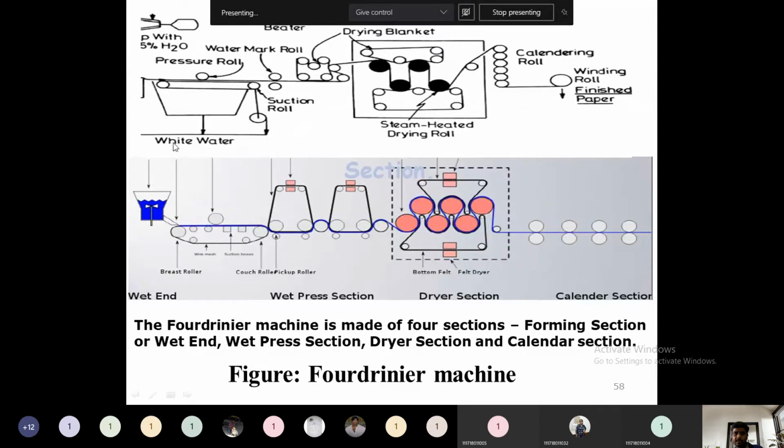In order to recover and reuse the fiber content as well as the additives in the water, this water will be sent back to the beater section once again. Then from the beater section, it will be added again together with makeup water. Some part of the water will be lost here, so to recover that, makeup water will be added.